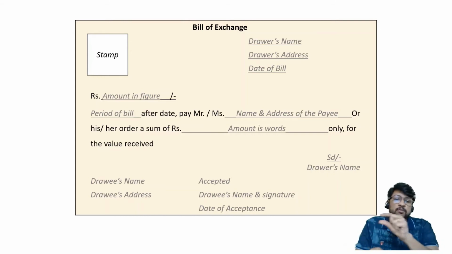Then the drawee should use the word accepted. He should write that word accepted. Writing the word accepted is necessary, and then he should put his name and signature again, and then he should put the date of acceptance.